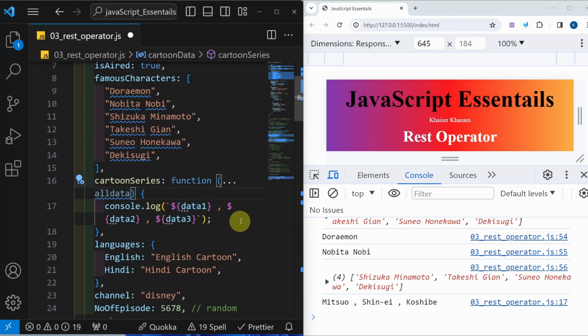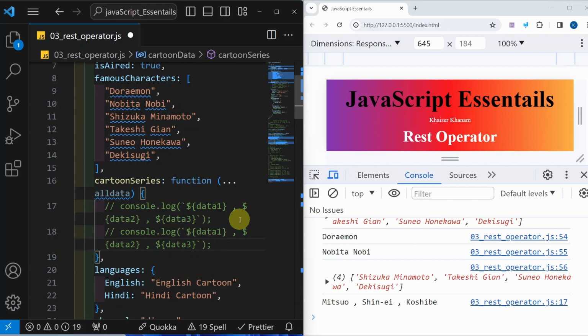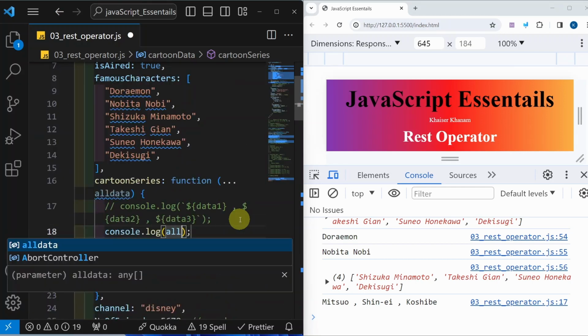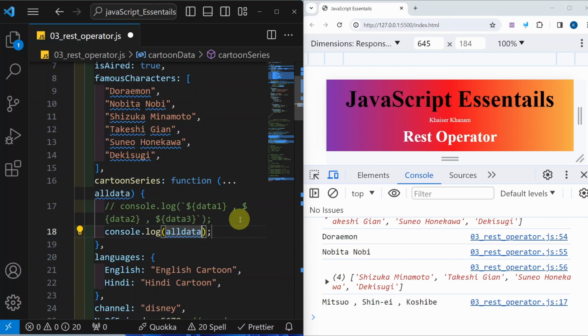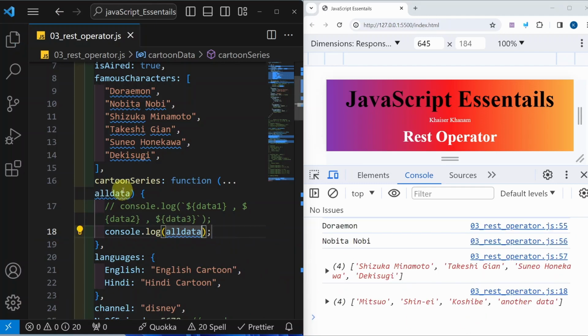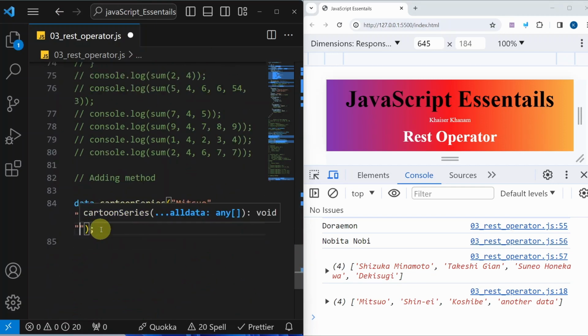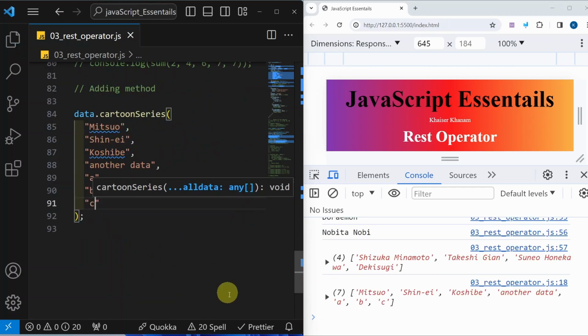So instead of displaying this one, what do I have to display? Log, and here I will write allData. Now as soon as I save, you can see it returned an array of 4 elements. Now even if you pass here A, B, or C, it will not matter. All will be taken and put inside one complete new array.